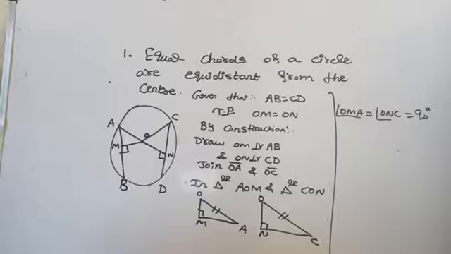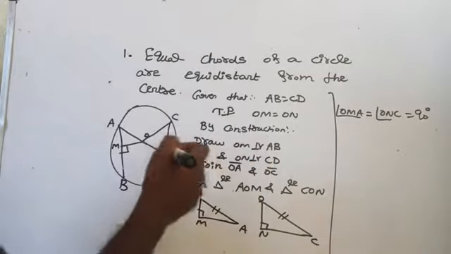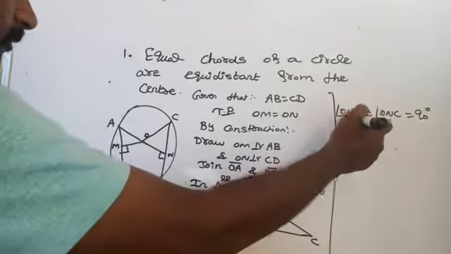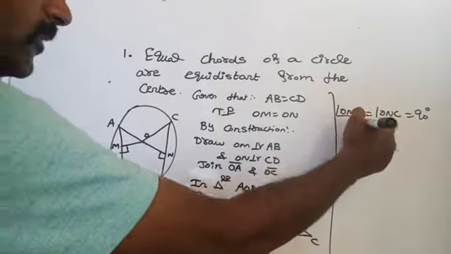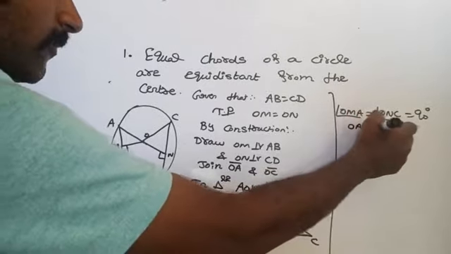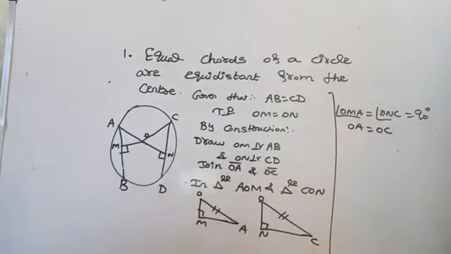And then we need one more point, since OM equals ON is what we have to prove. Here OA equals OC is the common hypotenuse.